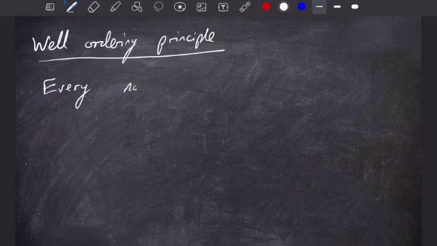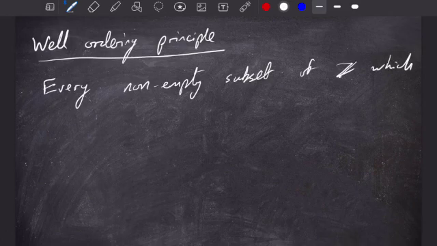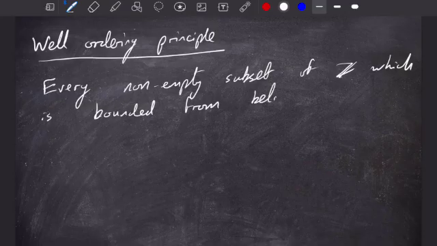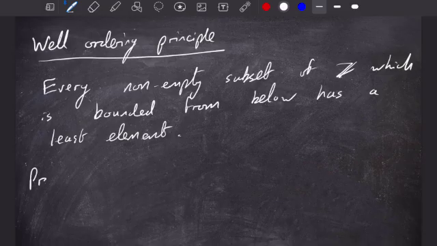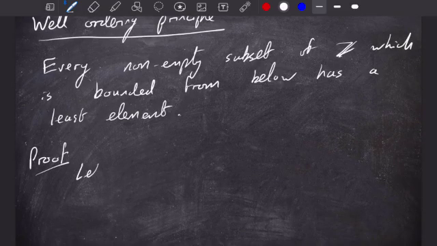Okay, so before we start with the proof, we're going to state the well-ordering principle, which we're going to need to use in the proof. The well-ordering principle says that every non-empty subset of ℤ, so of the integers, which is bounded from below, so every set which has a lower bound in ℤ, has a least element. So this is important, and we're going to use this in the proof. So let's proceed with the proof.